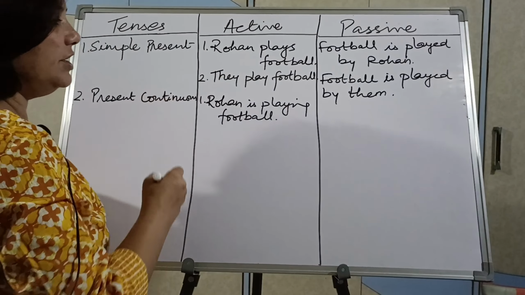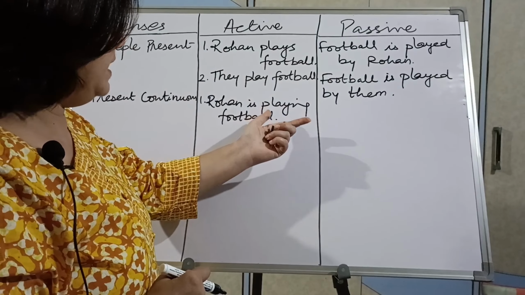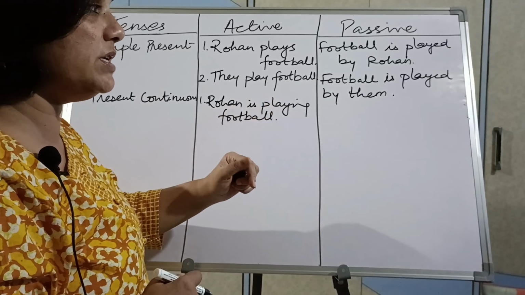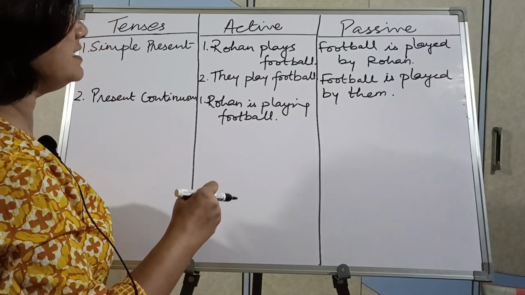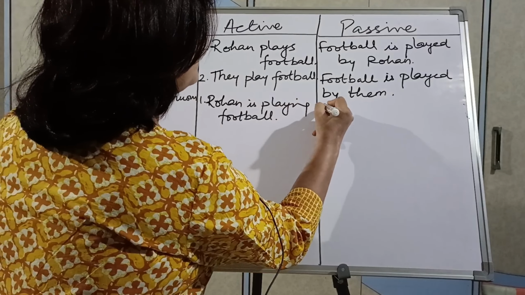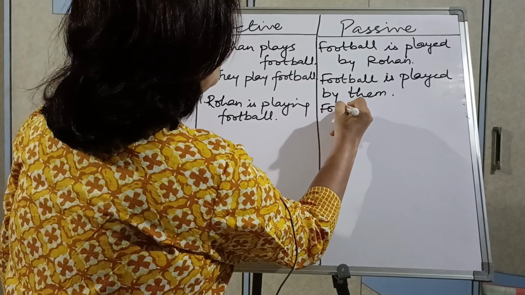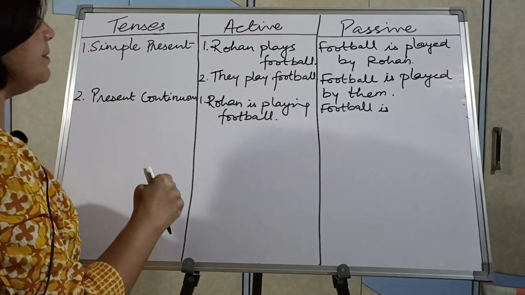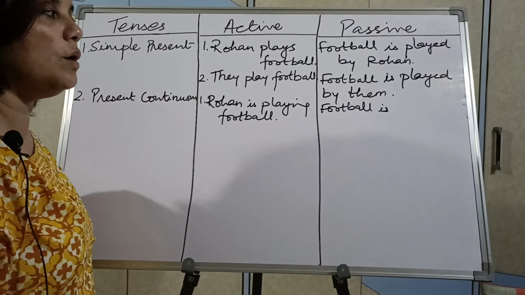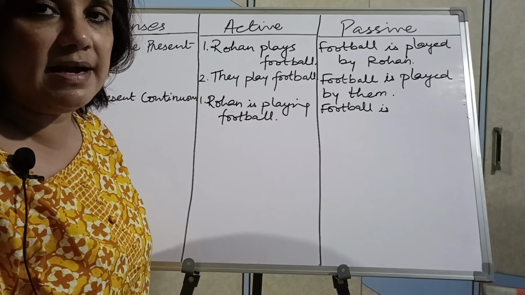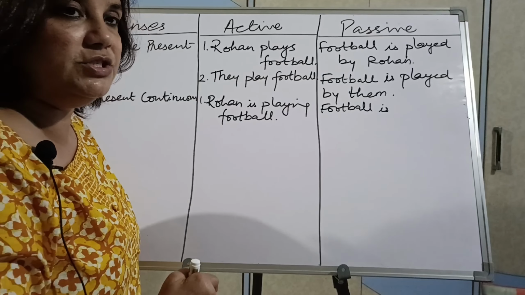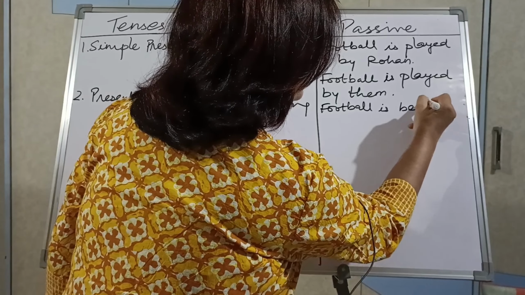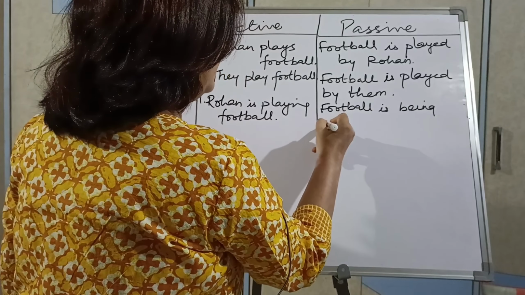Okay, present continuous tense, work is going on. So playing football, and the helping verb comes in continuous tense. Rohan is playing football. Now what is to be done? Again I will start the sentence with the object. So first of all will come football. Football is. Now you should remember in continuous tenses one word definitely comes, and that is being, B-E-I-N-G. Football is being. Then again the third form of verb, played